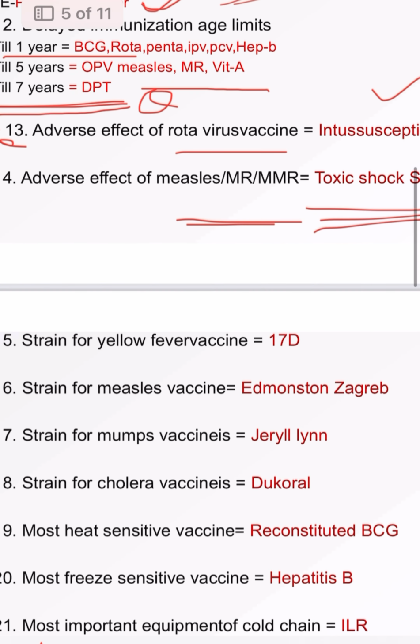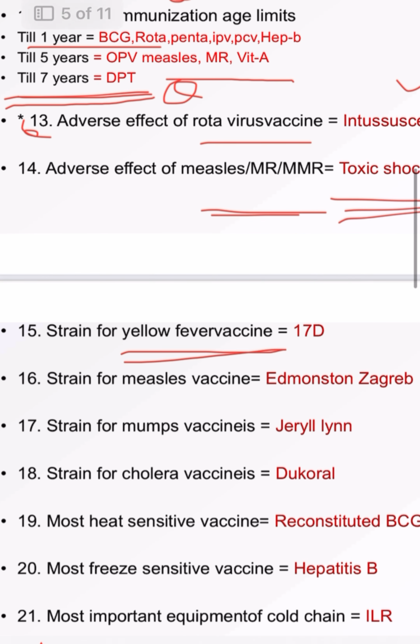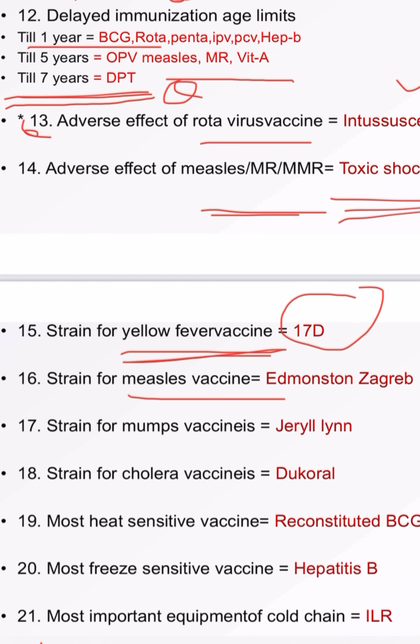So moving forward, strain for yellow fever vaccine, yellow fever 17D is the strain for yellow fever vaccine. Then strain for measles vaccine, Edmonston Zagreb strain. Then strain for mumps, Jeryl Lynn. For yellow fever 17D, for measles Edmonston Zagreb, for mumps it is Jeryl Lynn. And strain for cholera, it is Dukoral.